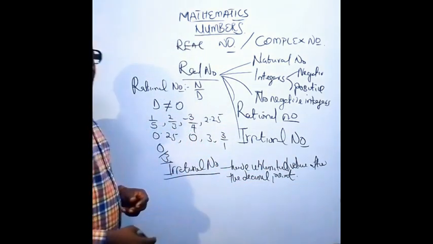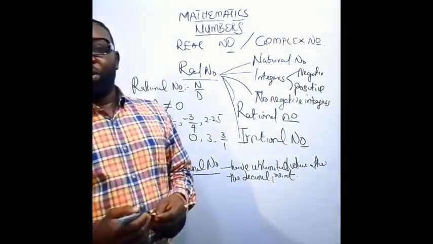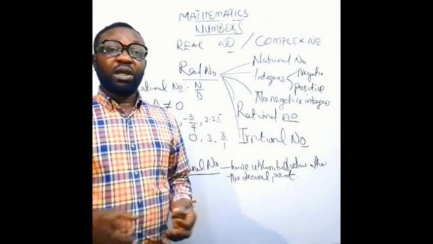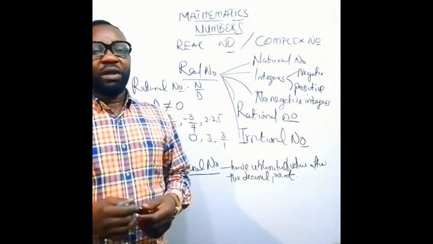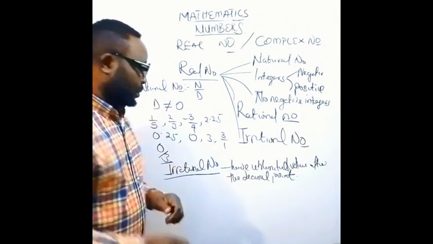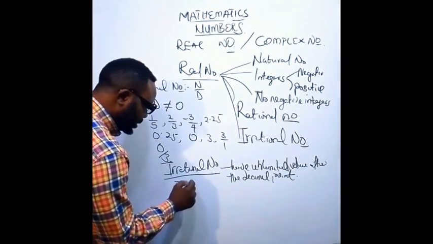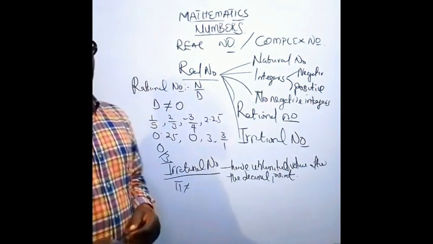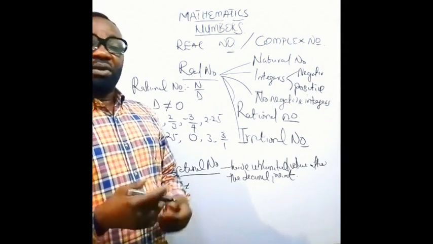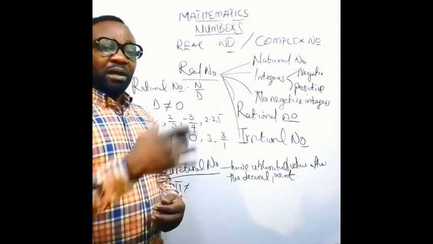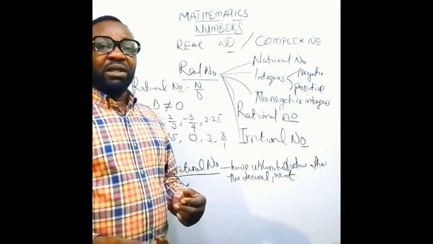For instance, the pi that we are all used to, which most of us are familiar with calling pi 22 over 7, is not the real value of pi. You cannot say that it is 22 over 7, because if you check 22 over 7, it's going to have limited values after the decimal point.